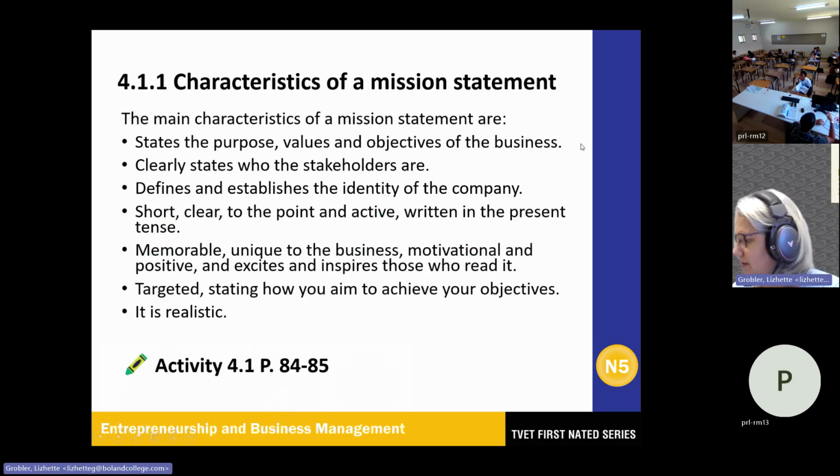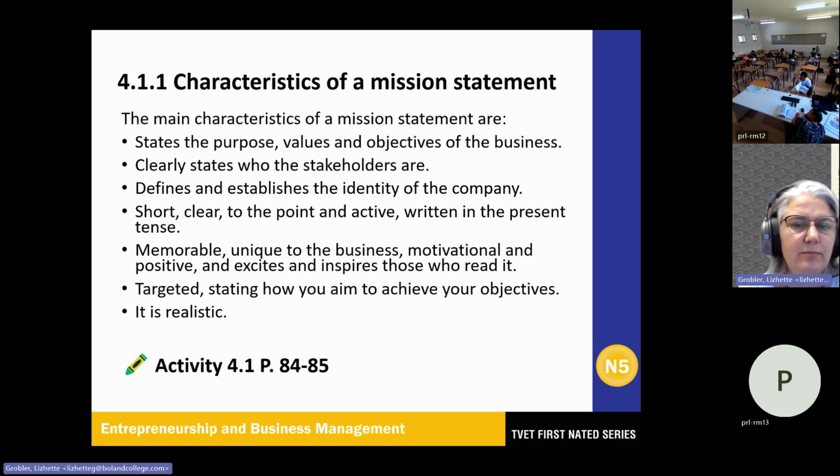Okay, so characteristics. This is still on page 83. This is then quite important. Main characteristics that we are looking at is then states the purpose, values, and objectives, because that is the three that we're going to start on. Clearly state who the stakeholders are, the people who are investing in the business, defines and establishes the identity of the company, short, clear, to the point, and also active, written in the present tense. This is what the mission statement would look like.